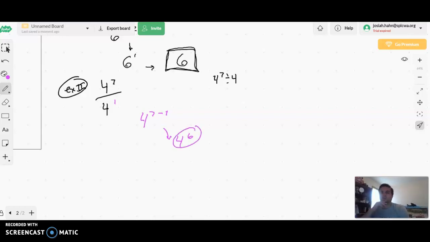This applies with variables too. So for example, if you were doing y to the 2nd power divided by y to the 1st power, you're going to come up with just y. Y to the 2 minus 1 is just going to give you 1, so it will just be y as our final answer. So it doesn't matter if you have a variable or a number or anything. It's just a matter of subtraction.